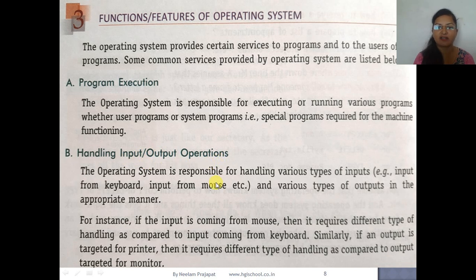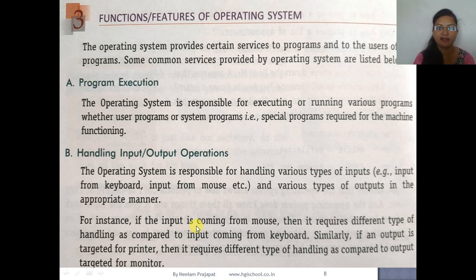So the next function is to handle the input output devices. The operating system is responsible for handling various input devices. For example, if we input something from the keyboard, input from the mouse, etc. So it will handle all inputs. Then it will handle various types of outputs in an appropriate manner. Like if we have to see the output, then we will be able to see it on the monitor, and if we have to print, then we will get it on the printer.